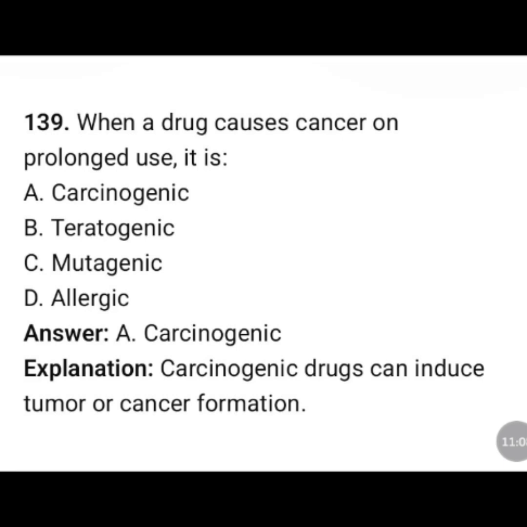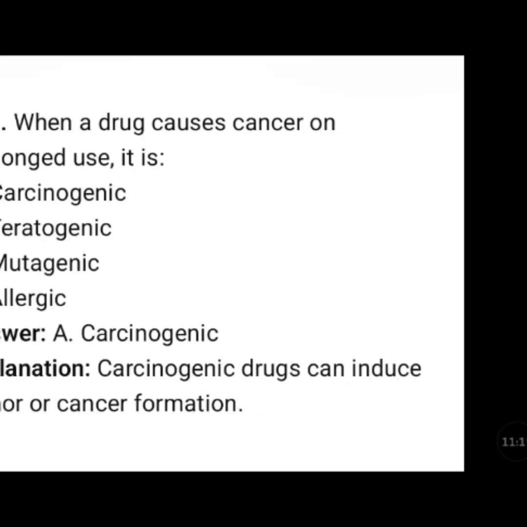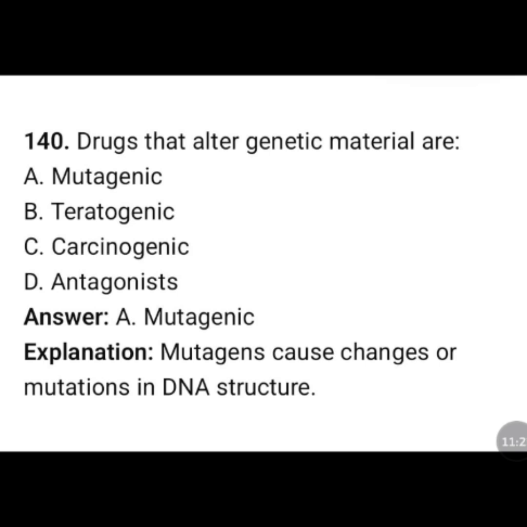When a drug causes cancer on prolonged use, it is called: carcinogenic, teratogenic, mutagenic, allergic. The correct answer is option A, carcinogenic. Carcinogenic drugs can induce tumor or cancer formation. Drugs that alter genetic material are: mutagenic, teratogenic, carcinogenic, antagonist. The correct answer is option A, mutagenic. Mutagens cause changes or mutations in DNA structure.